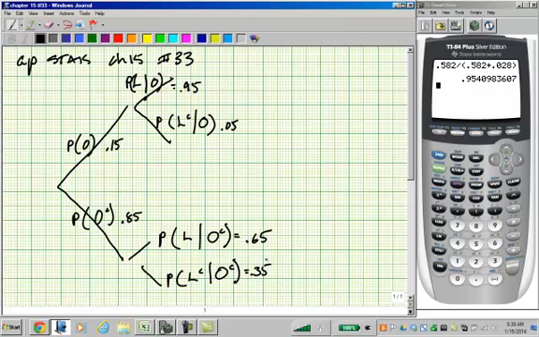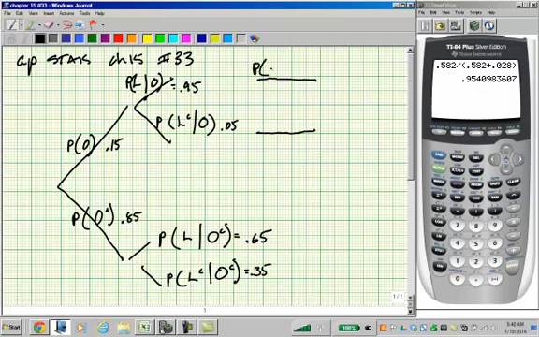So let's review this again. Probability it's on time is 0.15. The probability it's not on time is 0.85. The probability that the luggage is in Chicago, given that it's on time, is 0.95. Probability that the luggage is not in Chicago, given that it's on time, is 0.05. The probability that the luggage is in Chicago, given that it's not on time, is 0.65. The probability that the luggage is not in Chicago, given that it is not on time, is 0.35. So this tree diagram lays things out for us. Then, finally, we have our final probabilities.